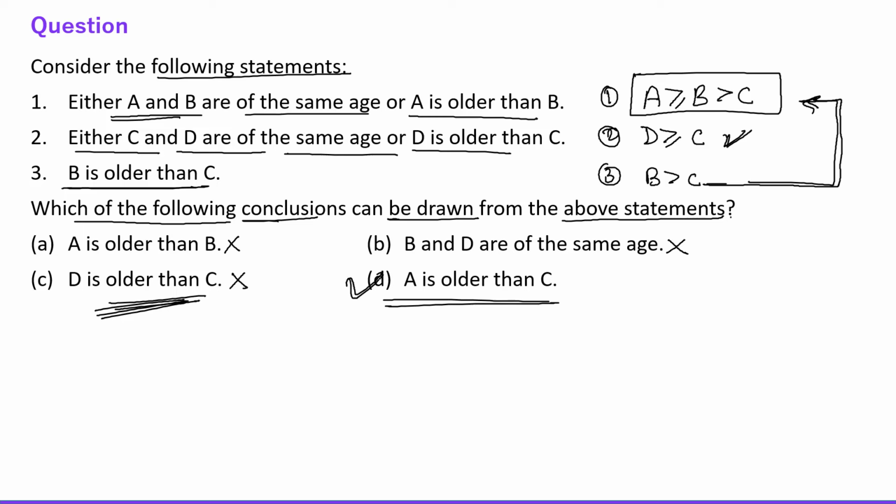Now A is older than C. Yes, it is for sure. Why? Because here we can see A is greater than C, right? So A is older than C, that is for sure, because A may be equal to or greater than B, but B is definitely older than C, right? So A is definitely older than C. Fine. So this is the correct choice. Okay. Now let's move to the other question.